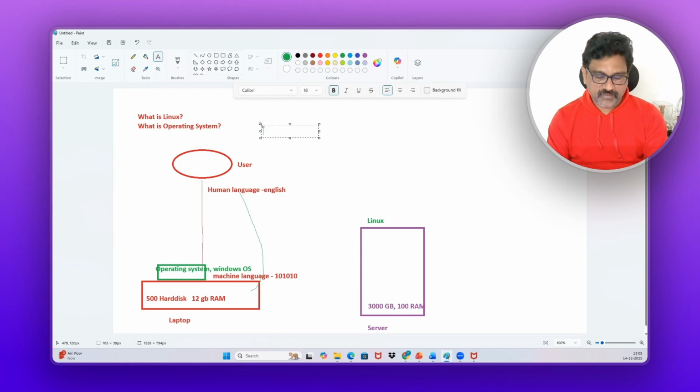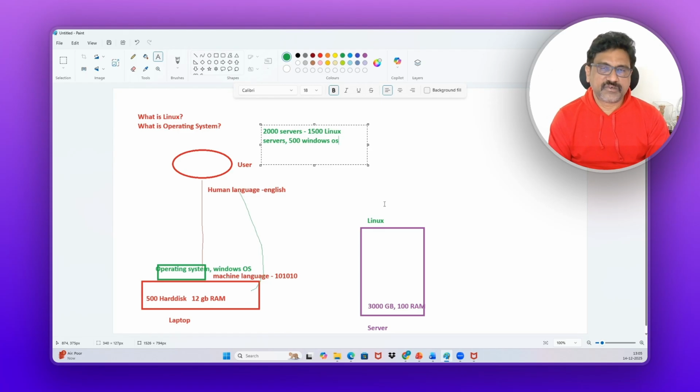For example, if you have 2000 servers in your project, 1500 servers have the Linux operating system and 500 servers have the Windows operating system. Even based on the application behavior, you can use other operating systems also, like Unix and Solaris. I'm just taking Windows or Linux as an example. Here, we'll see what the differences between Windows and Linux operating systems are.